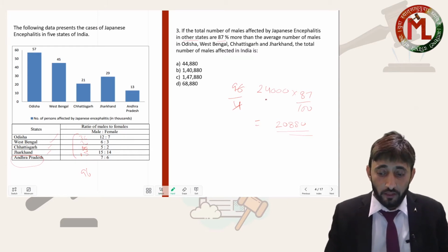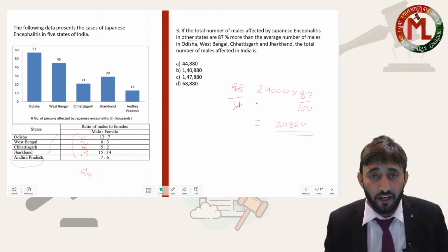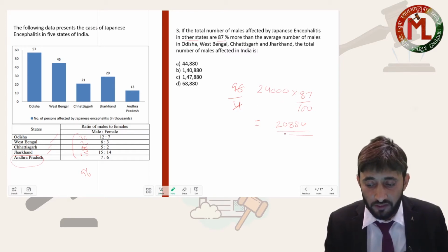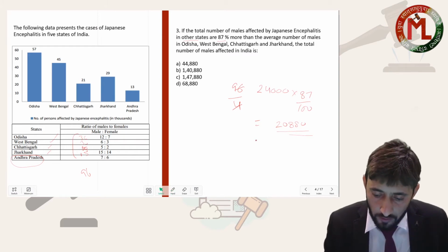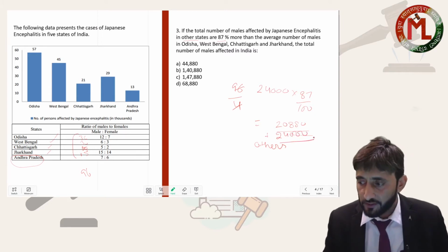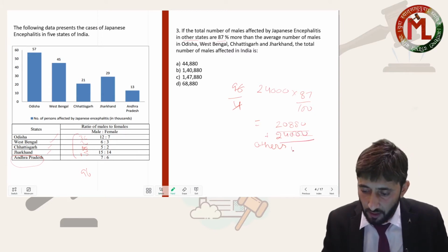So other states data is 87% extra from this. 87% of this is coming out to be 20,880. So can I say my dear, others will be this much extra plus 24,000 in it. This number represents others data, that is equal to 44,880.